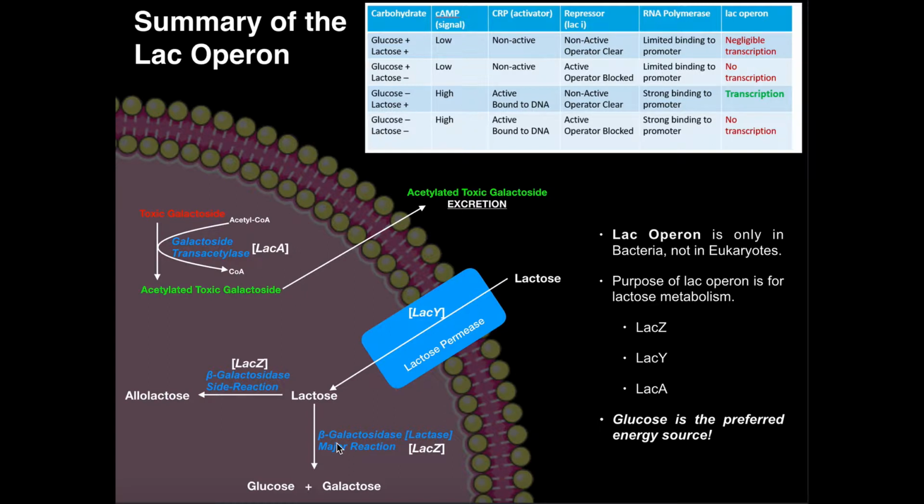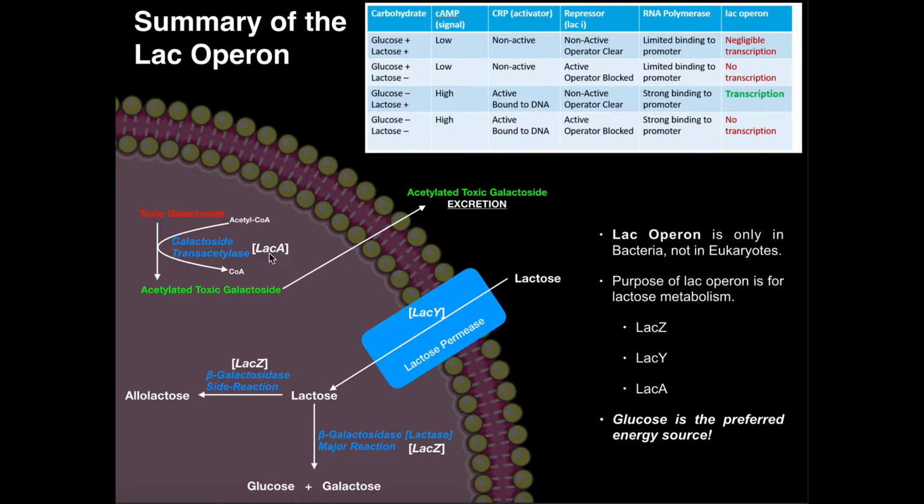However, what's really important to understand is that the beta-galactosidase also has a side reaction that occurs alongside the major reaction. Now, the major reaction might account for 99% of the reactions, but there's a small 1% side reaction where lactose is converted to an isomer called allolactose. And we're going to see allolactose will actually have some functions in terms of the regulation of the lac operon. And even though there's only about 1% of these side reactions actually occurring, allolactose is important in that regulation.